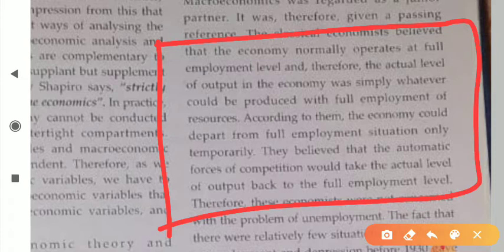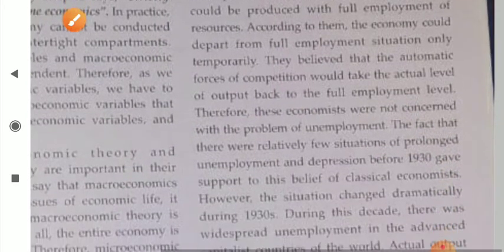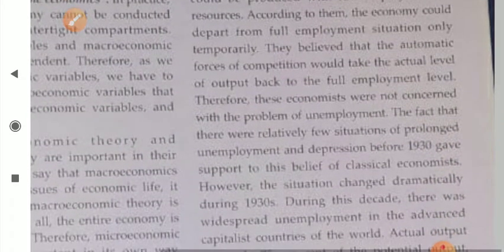According to them, the economy could depart from full employment only temporarily, and the automatic forces of competition would take the actual level of output back to the full employment level, as I told you. Therefore these economists were not concerned with the problem of unemployment.